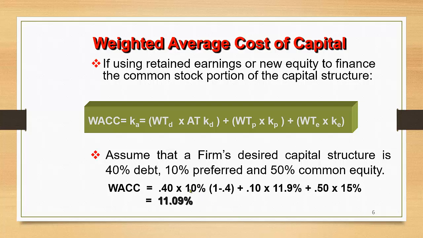meaning the company has to earn this much in order to pay 10% to the debt holders, 11.9% to preferred stockholders, and 15% to common stockholders. If the company is able to earn more than this, it is good for the company, but the earning should not go below this percentage.